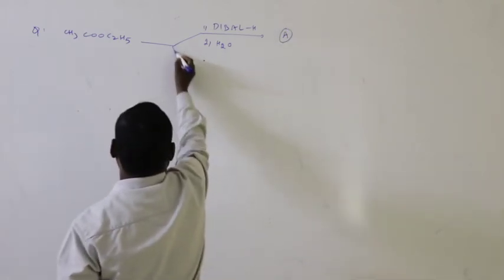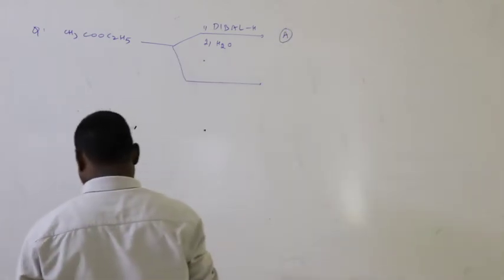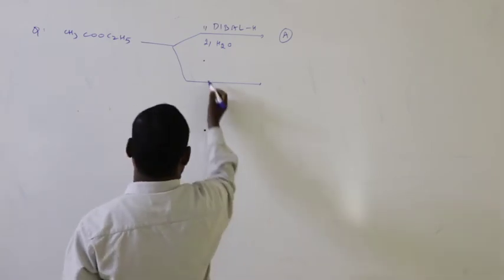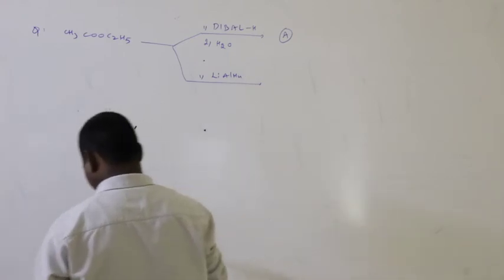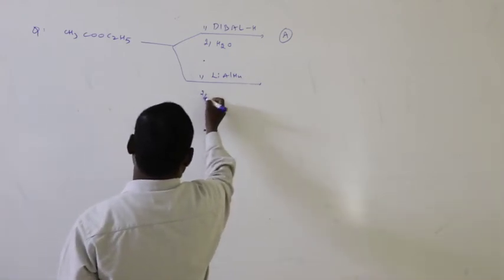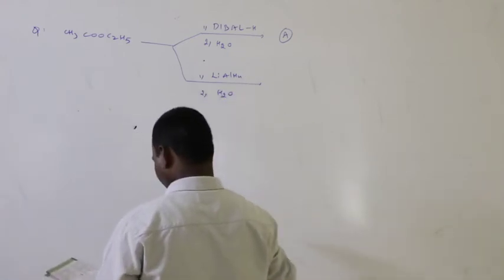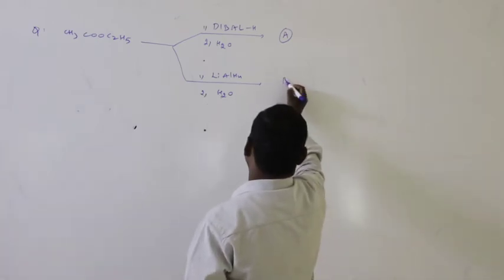This is A. And the second one is lithium aluminum hydride followed by hydrolysis. Here it is B.